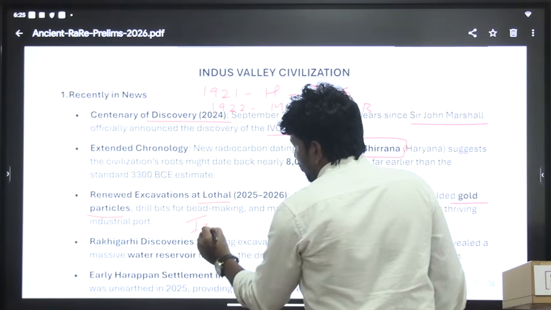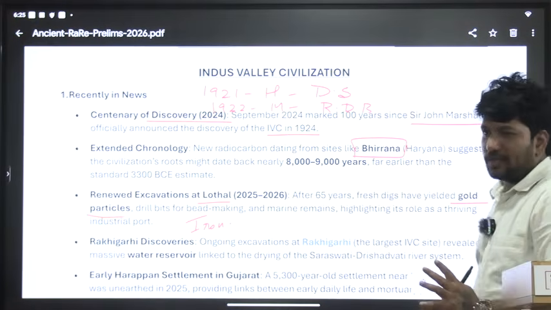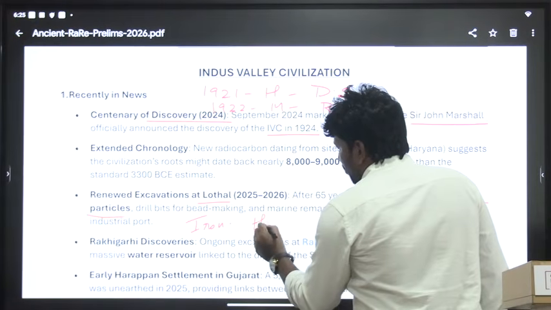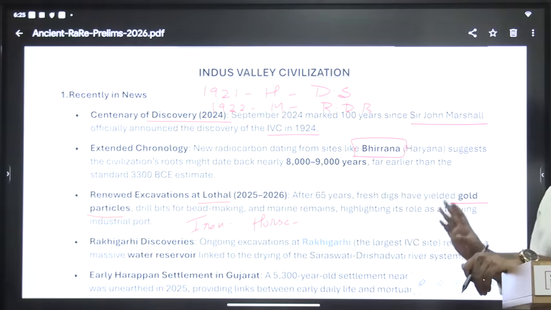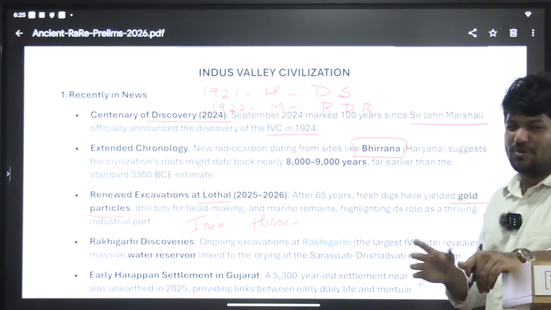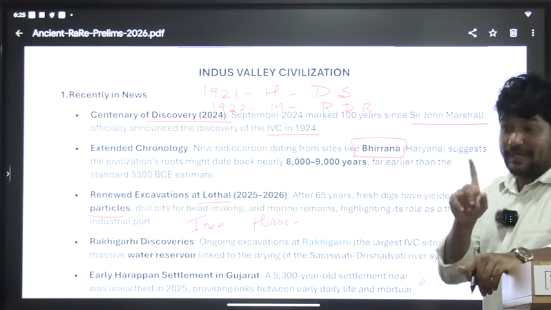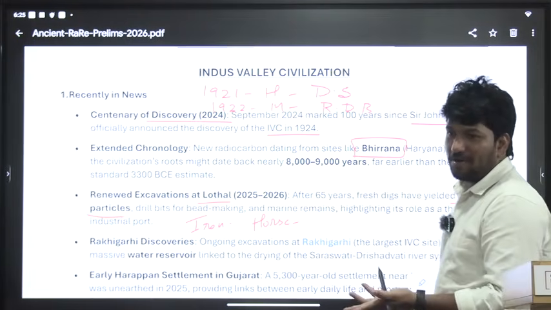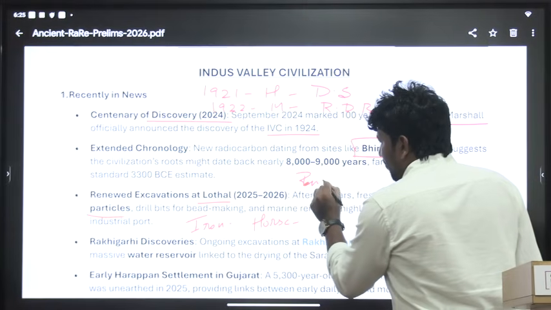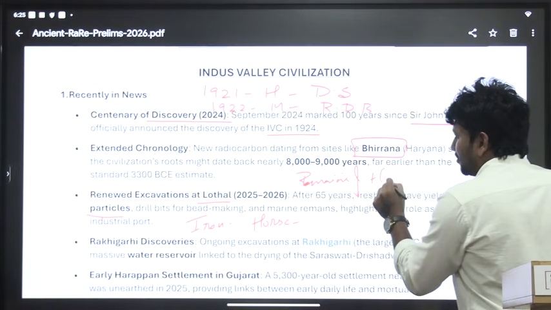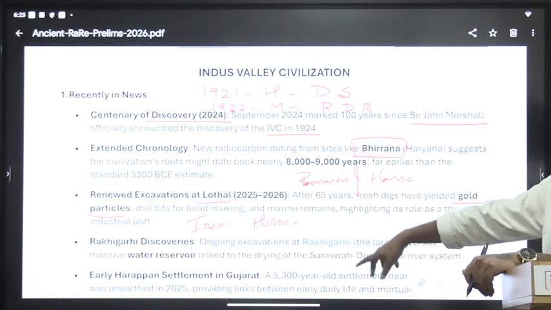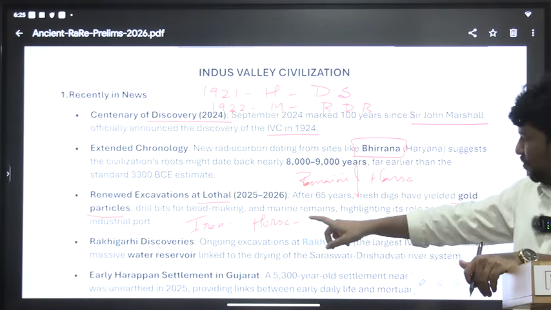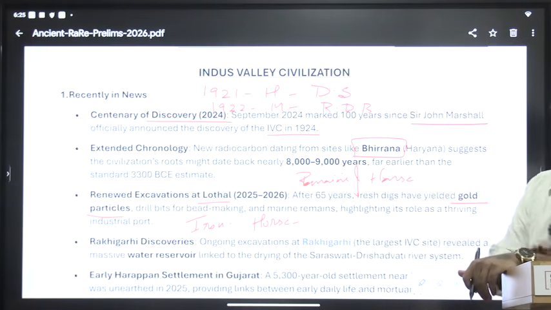What is the metal that IBC people didn't know? Iron. Okay, so iron. And what is the animal that IBC people didn't know, according to UPSC? Because in 2015 they said IBC people didn't know about the horse. I think in 2017 they said IBC didn't know about it. But in future they can change their mind also. At one place, we found the remains of a horse. Please comment the name of the site. Okay, so we found one site, but according to UPSC, no. But in future, they can ask on which site we found the remains of what? Horse.